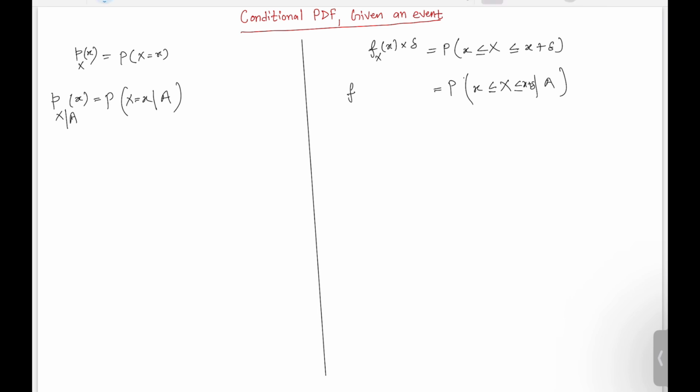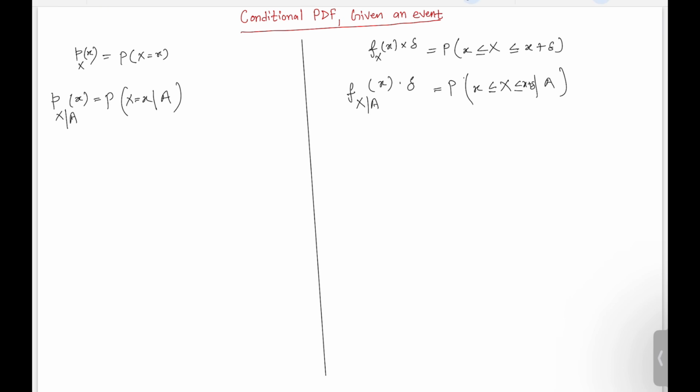Small f means we are talking about the probability density function, for this random variable x, under some given condition, right? And it will be a function of this little x times delta, right?